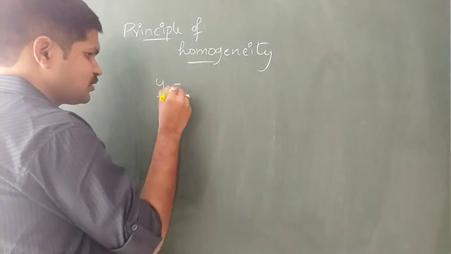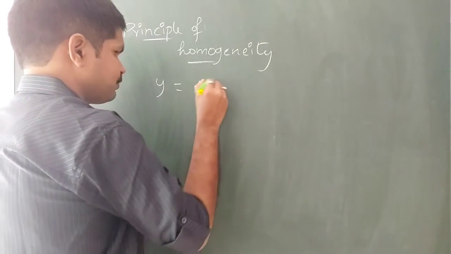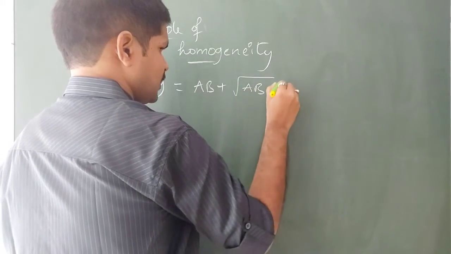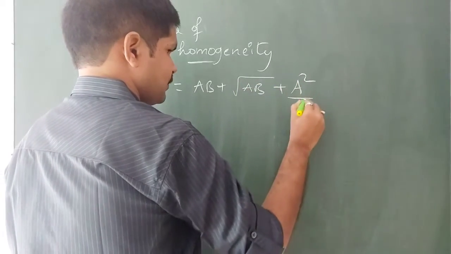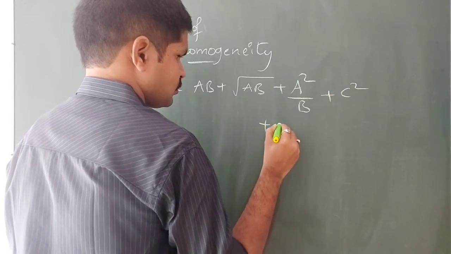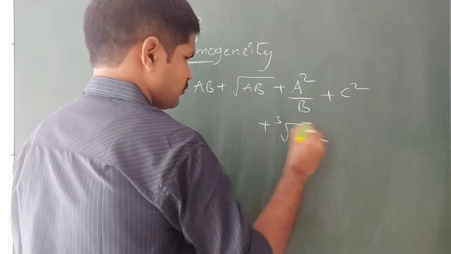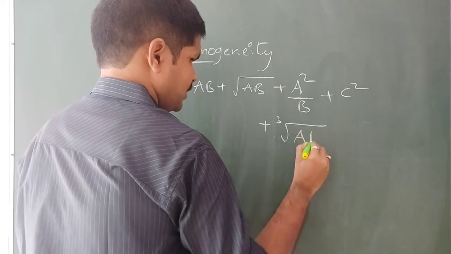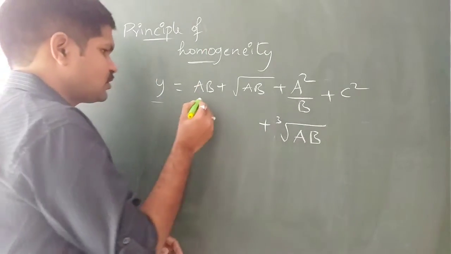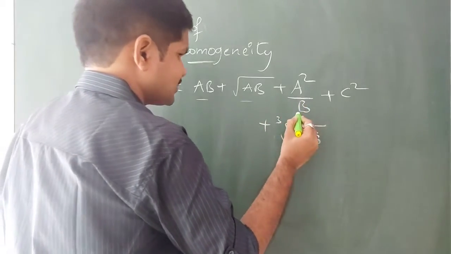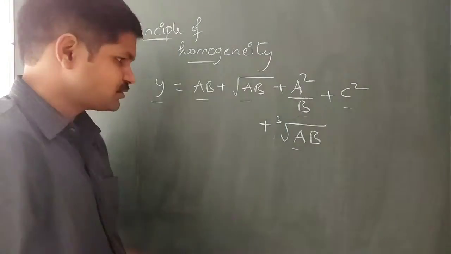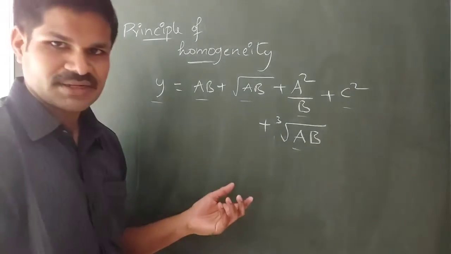Let us suppose y = a·b + √(ab) + a²/b + c² + ∛(ab). I just made a relation, and I have used all the operations related to mathematics.